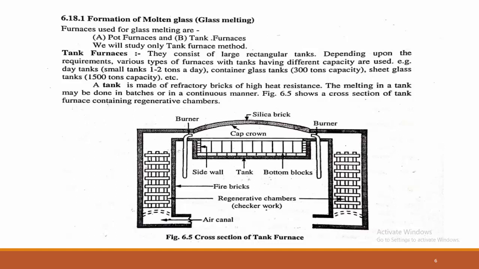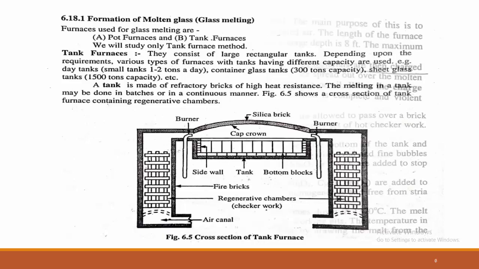On the left and right sides there are fire bricks, regenerative chambers, and the air canal is at the bottom of the furnace, and the burners are situated in the middle. The silica brick looks like a crown, therefore it is known as the cap crown. In between, there is the tank, from the side walls.